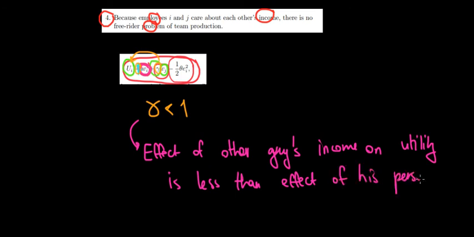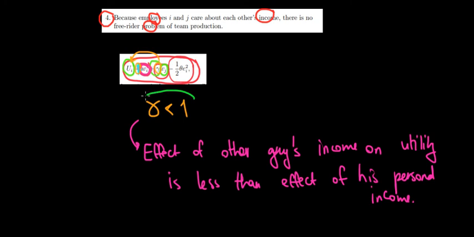What does this tell us? It tells us that this individual, the first guy, cares about himself more than about the other guy. So he still cares about the other guy, he still cares about the other person's income, but he cares about his own income more. And that gives us room for free riding.